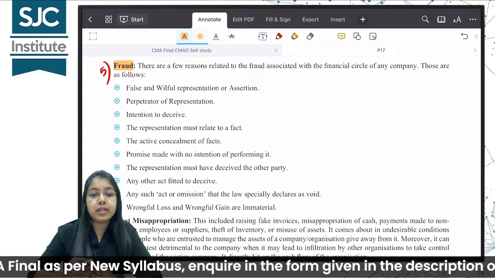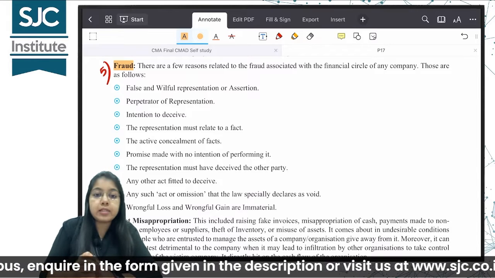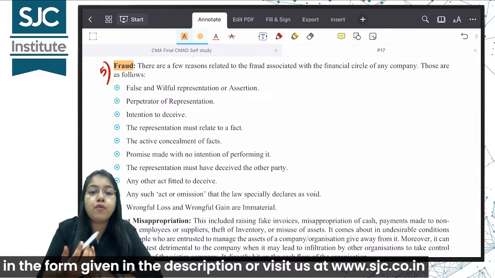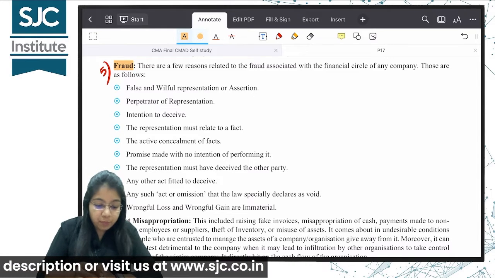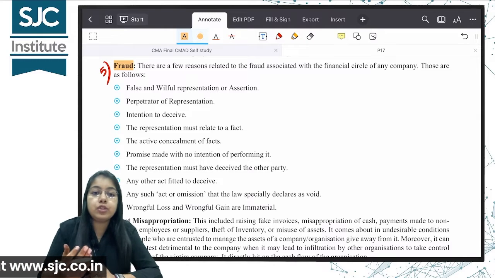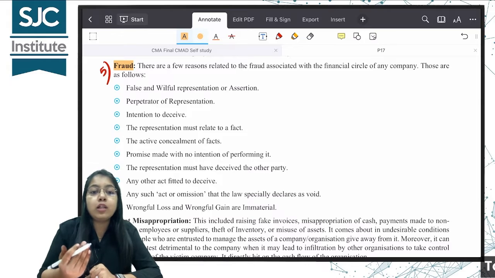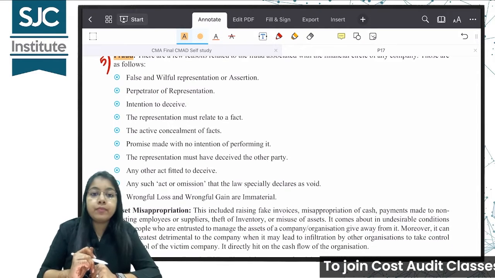Why do frauds take place, or what are the instances of fraud? False and willful representations. Management has given some false representation that we call an assertion, right? The perpetrator of the representation, that means the preparer of that representation, has falsely prepared it. Or when there is an intention to cheat, okay?